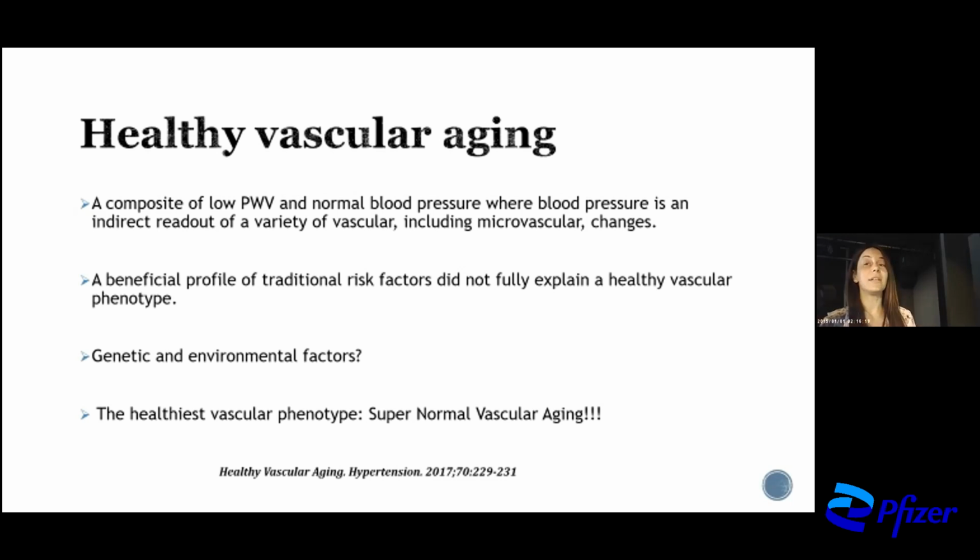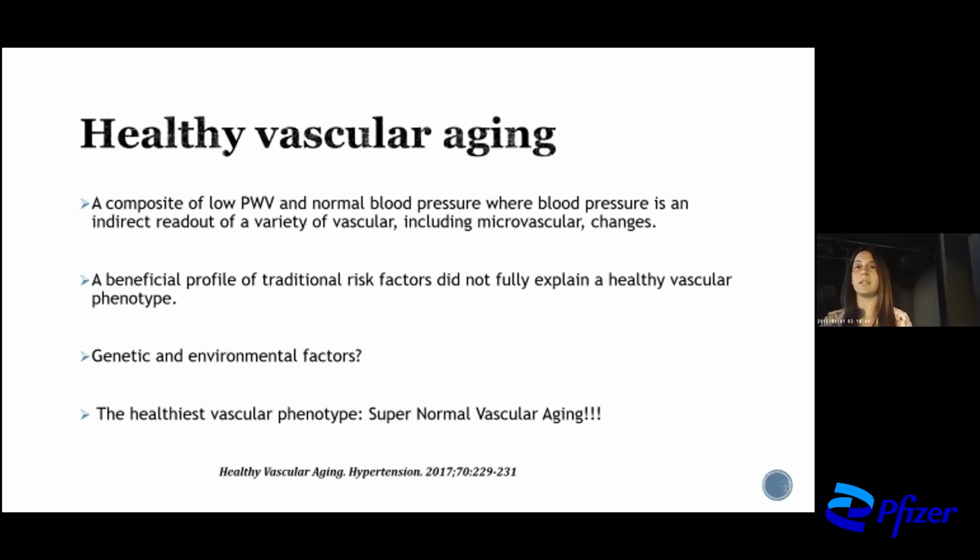And here I should definitely report the healthy vascular aging phenotype, which is a composite of low pulse wave velocity and normal blood pressure. Of course, maybe we have a beneficial profile of traditional risk factors, but still this doesn't fully explain the healthy vascular phenotype.